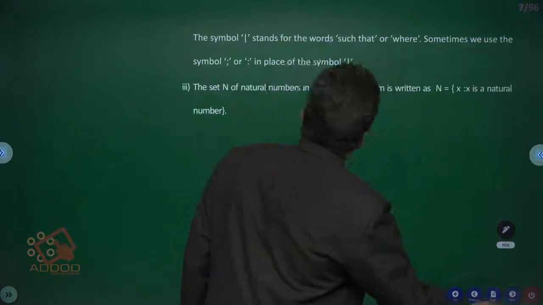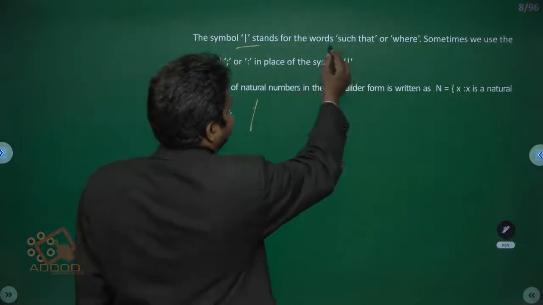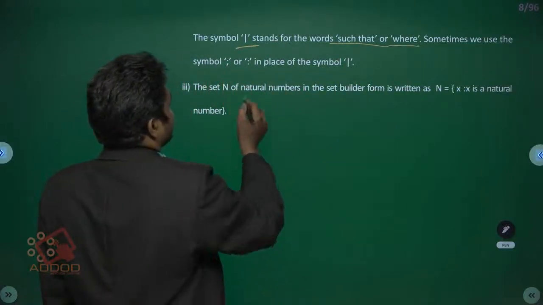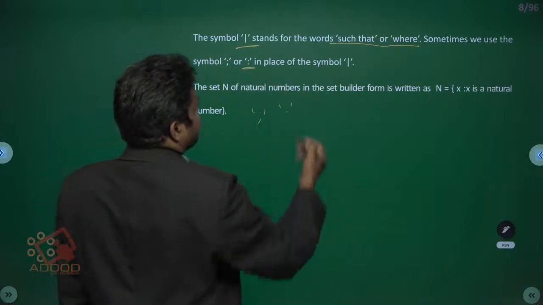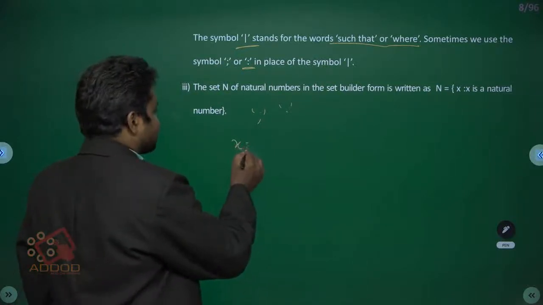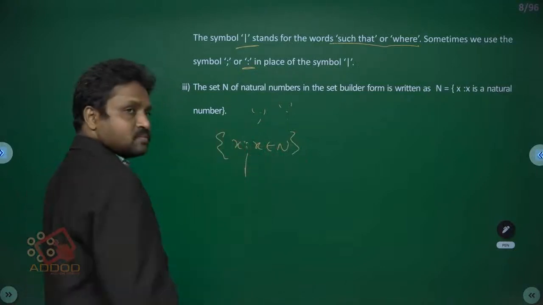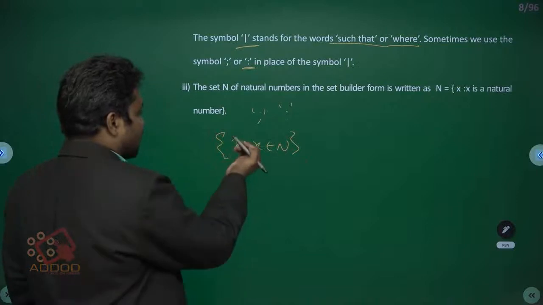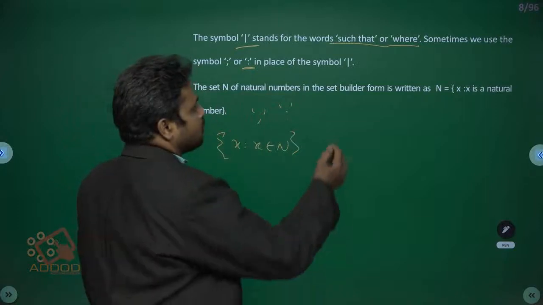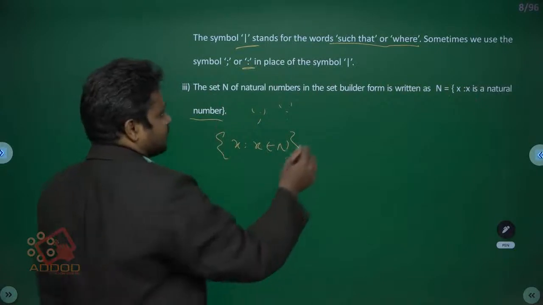We use the symbol | that stands for the words such that or where. Sometimes we use this symbol : in place of the symbol |. Suppose x such that x belongs to N; we use two dots instead of the bar, then that is read as x such that x belongs to N. The set N of natural numbers in set builder form is written as N = {x : x is a natural number}. This is an infinite set.